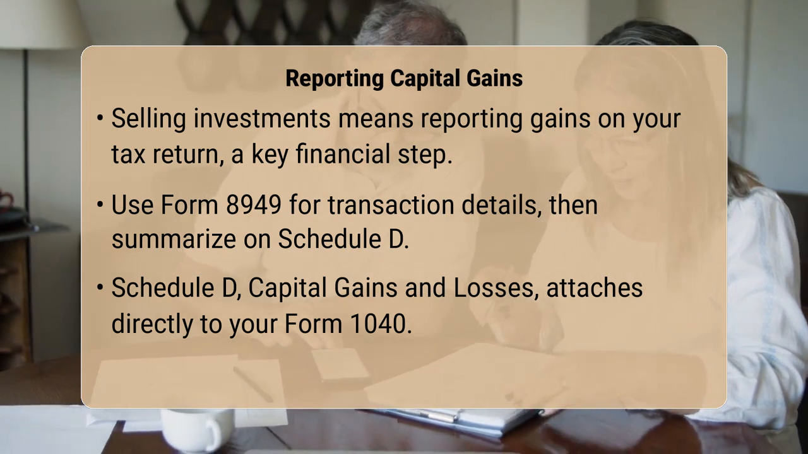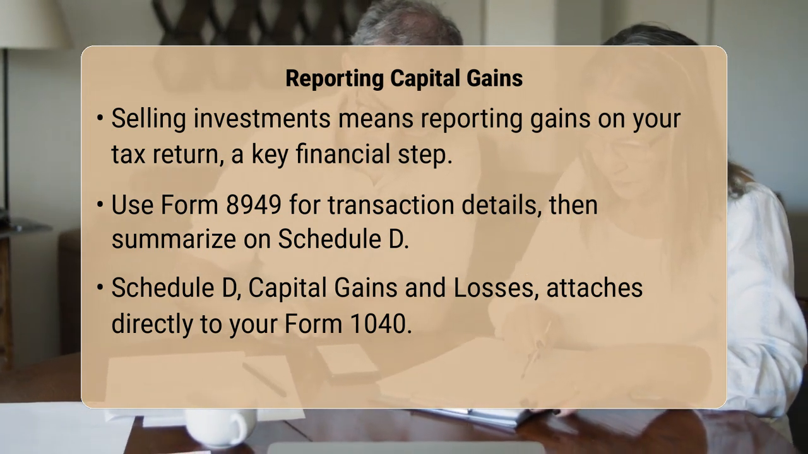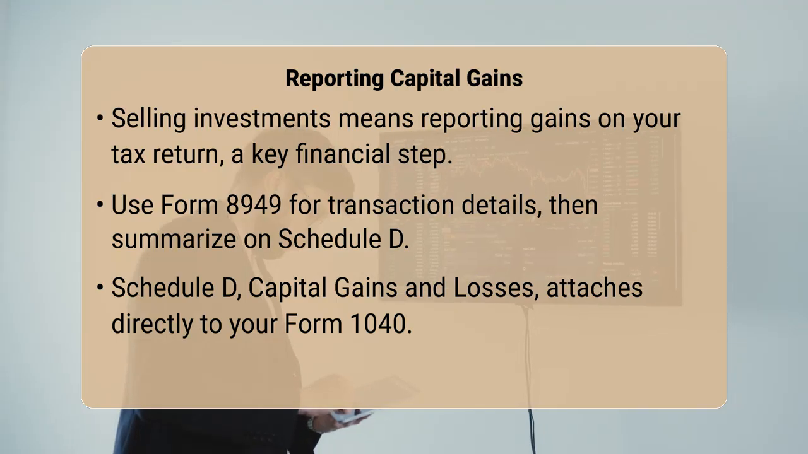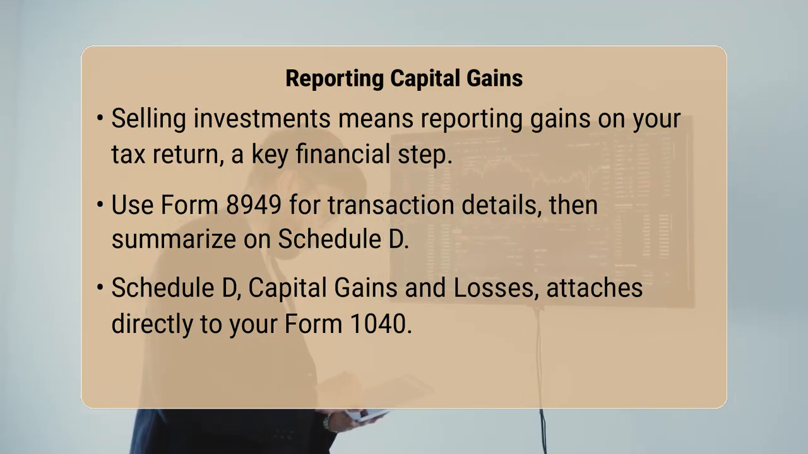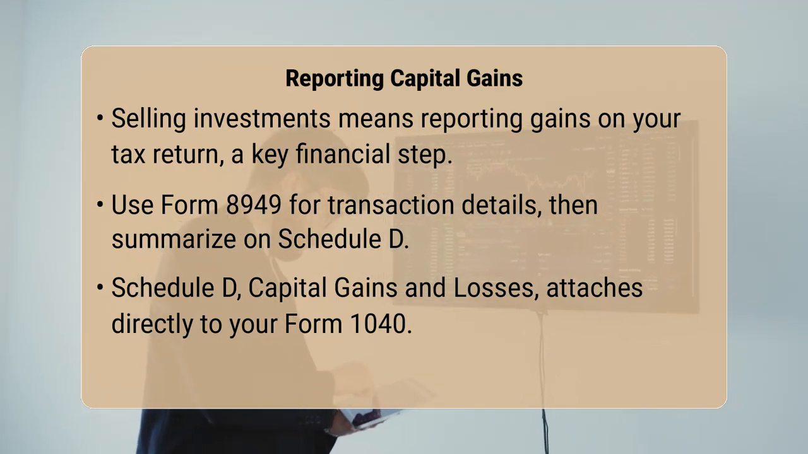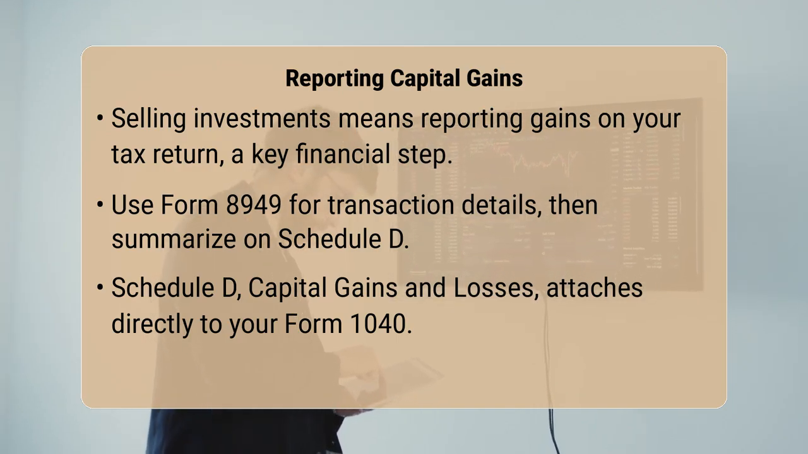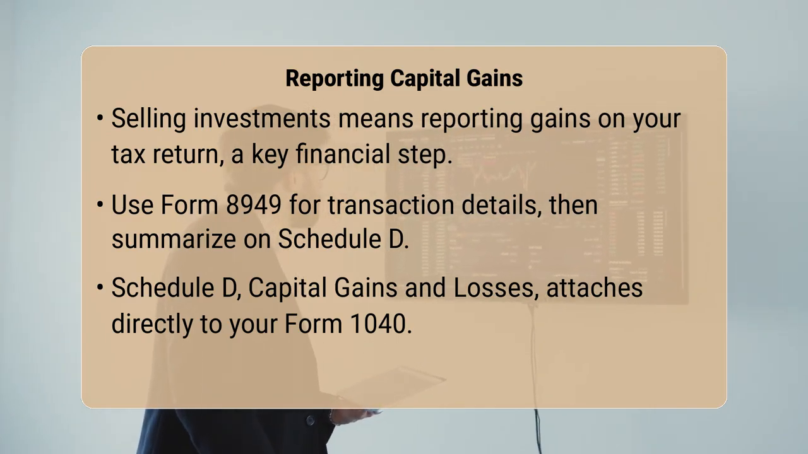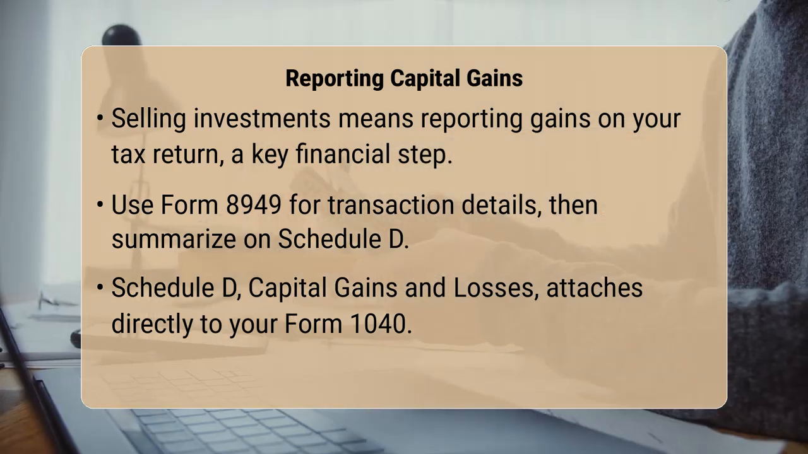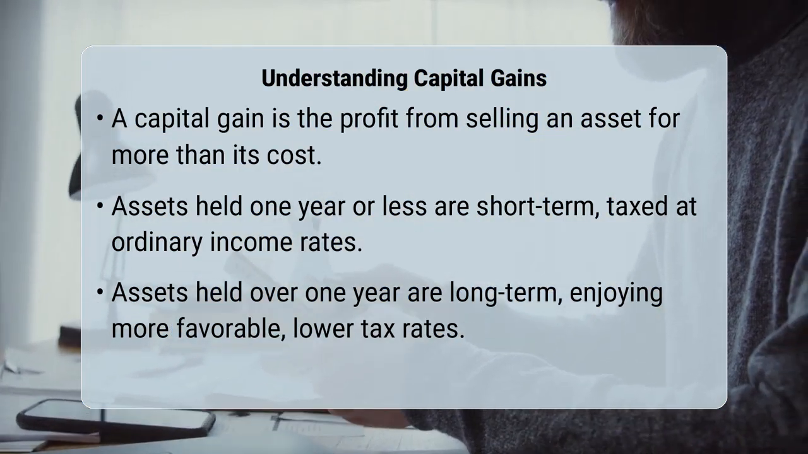Your capital gains and losses are first detailed on Form 8949, Sales and Other Dispositions of Capital Assets, and then summarized on Schedule D, Capital Gains and Losses, which is then attached to your main tax return, Form 1040. The fundamental reason for these separate forms and calculations lies in how capital gains are defined and taxed.